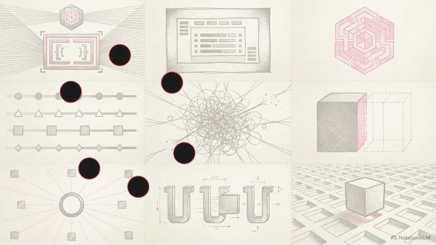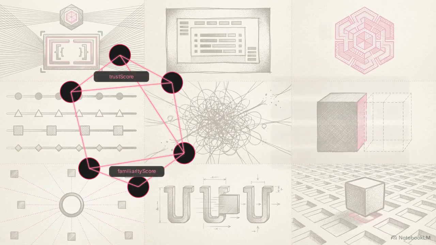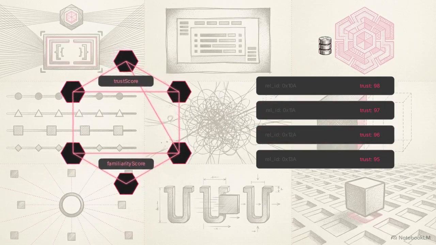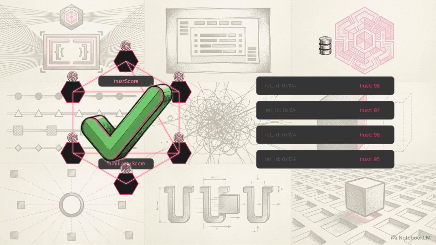This topology map shows distinct identities interacting securely. Connecting lines represent trust score and familiarity score parameters. The agent relationships table governs every interaction, dictating how agents share data. Because each executes from a checksum validated manifest, their collaborations remain entirely predictable and auditable.